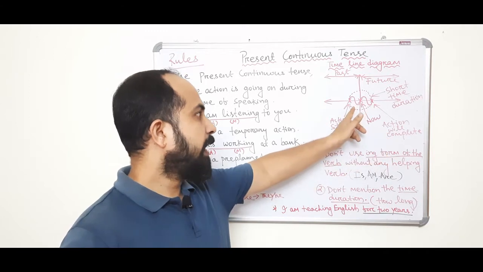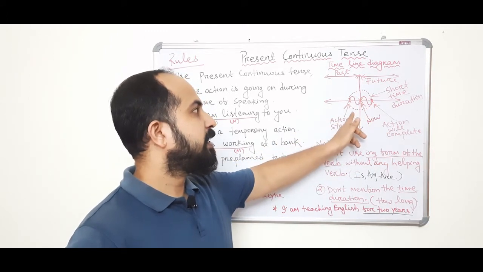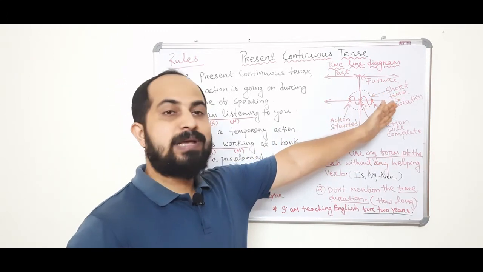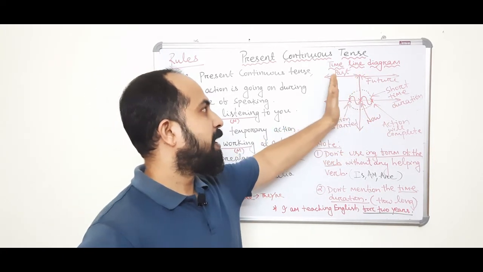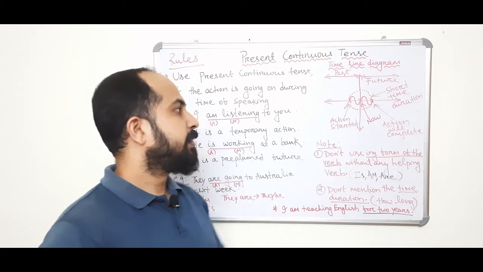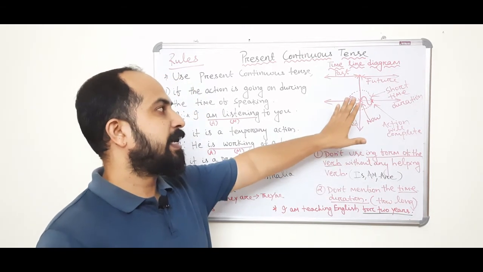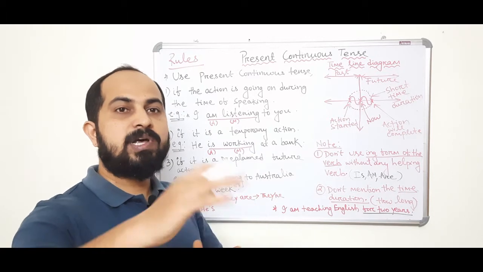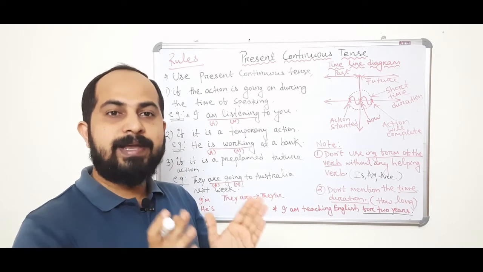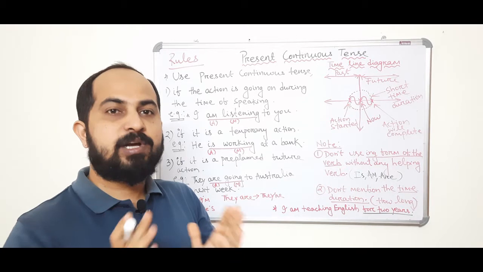Okay, and I have put a dotted line here that says short time duration action. Okay, and from here to here past and from here to here future. That means this timeline diagram says if the action is a continuous short time duration action, then use present continuous